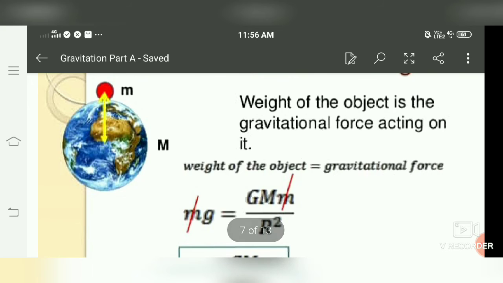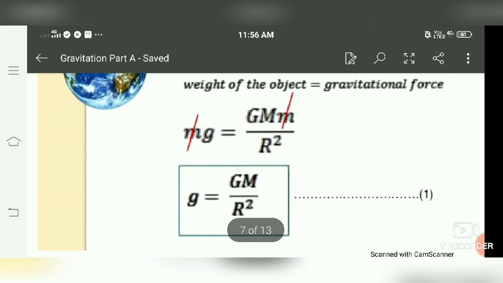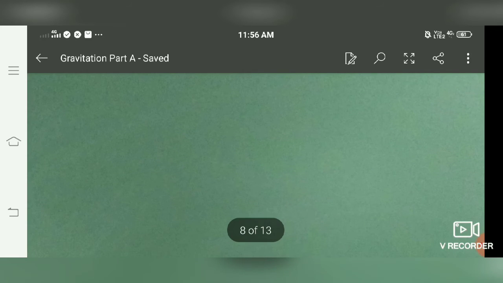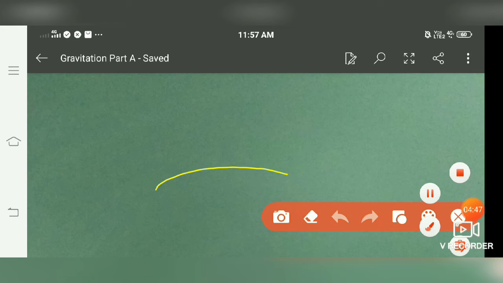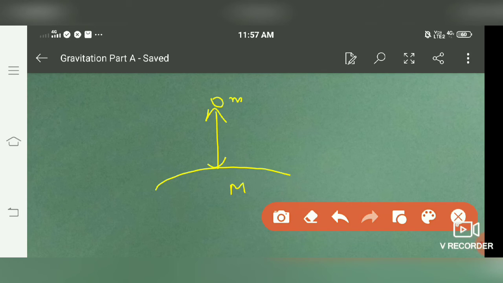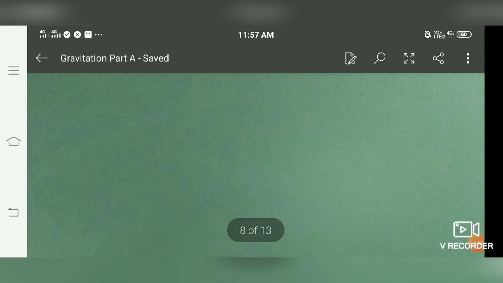Next is the relation between capital G and small g. As we know, the weight of an object is equal to the gravitational force acting on it. So the weight of the object is mg, and the gravitational force acting between them is G capital M small m by r square, where capital M is the mass of the earth. So it is to be like this. If this is the surface of earth having mass capital M, and a small object having mass m, where r is the distance between them, it's almost equal to the radius of the earth.